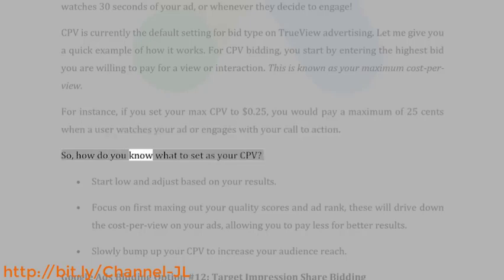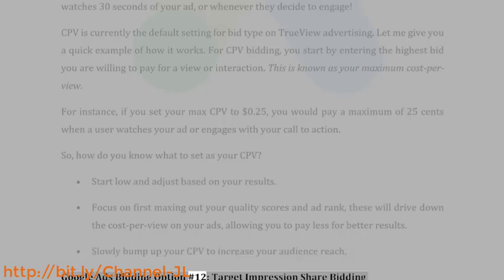So, how do you know what to set as your CPV? Start low and adjust based on your results. Focus on first maxing out your quality scores and ad rank. These will drive down the cost per view on your ads, allowing you to pay less for better results. Slowly bump up your CPV to increase your audience reach.